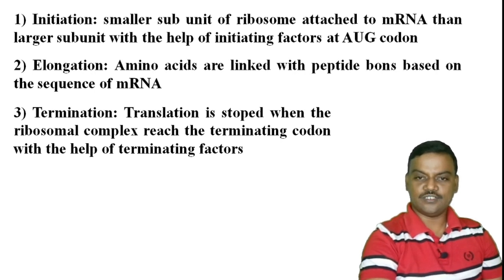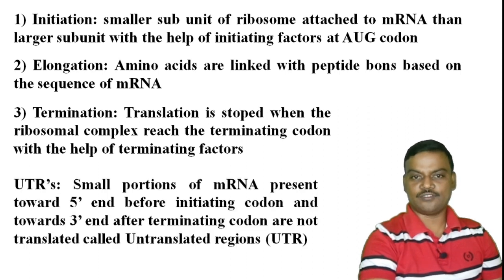The translation is stopped when the ribosomal complex reaches the terminating codons like UAA, UGA and UAG, and immediately with the help of terminating factors the process will be stopped. It is called termination. Along with this, one more important point, UTRs.